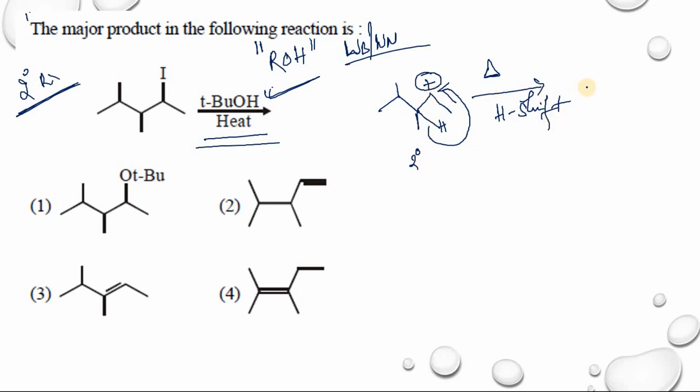This one is a secondary carbocation. This secondary carbocation will become a more stable carbocation, a tertiary carbocation. That's why there is a hydride shift. After the hydride shift, there is a removal of hydrogen. So in this case, you will get the more substituted alkene. This is the alkene you will get. This one is an E1 mechanism with migration.